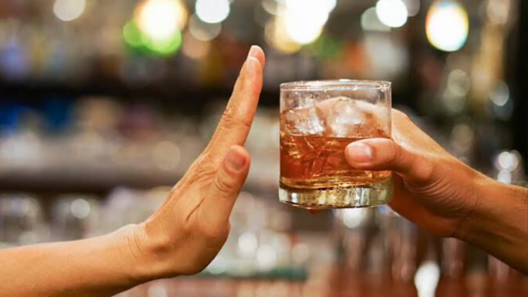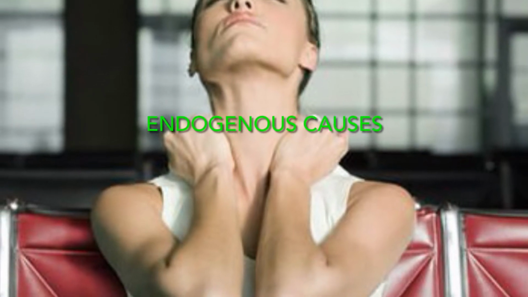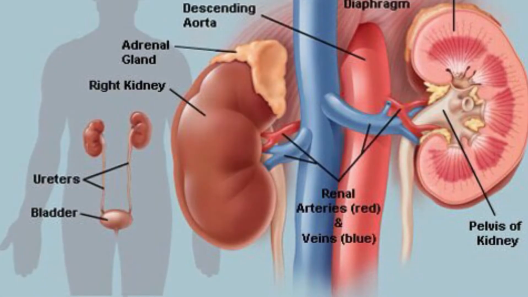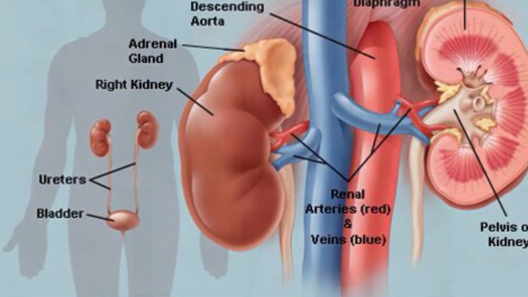Next, we will see 4 endogenous causes. Number 1, hypothyroidism. Number 2, kidney disease. Number 3, liver disease. And number 4, familial hypercholesterolemia, a genetic condition that affects around 1 in 500 people.